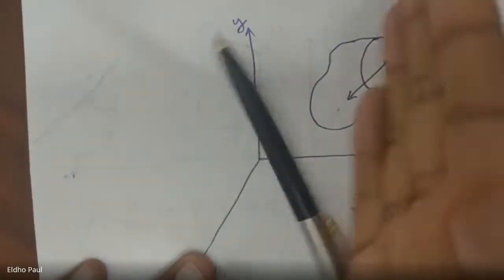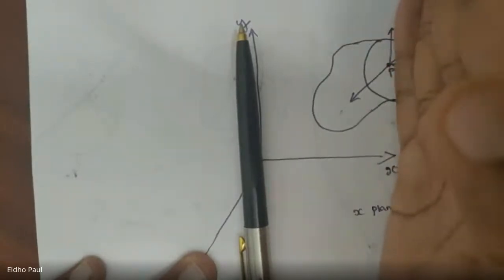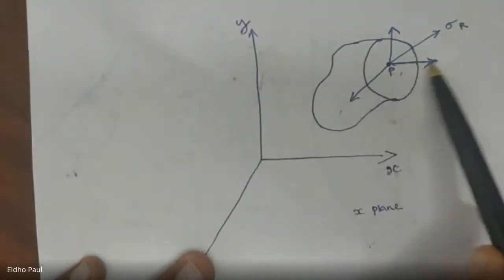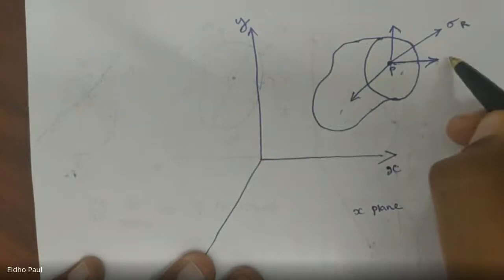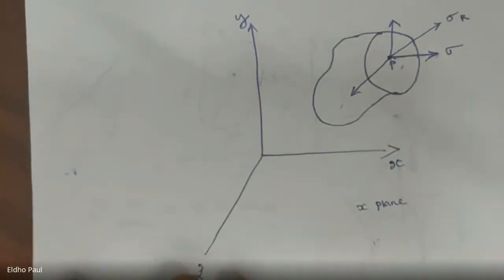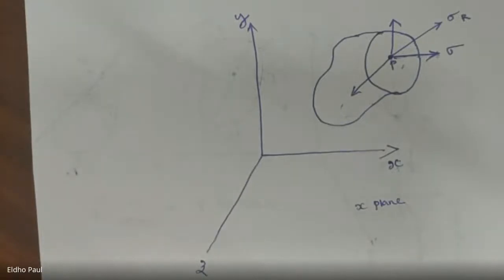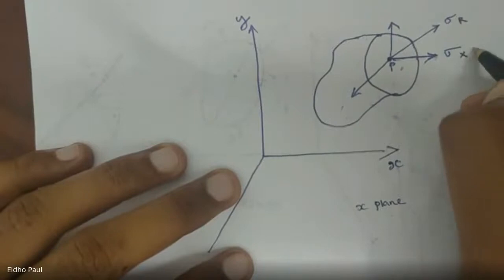This plane is perpendicular to this paper, so this component of stress will be normal to this cross section. We represent a normal stress using the letter sigma, and here we use the subscript, sigma xx.